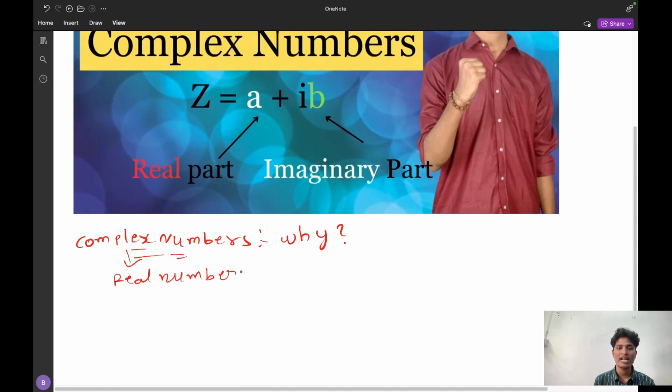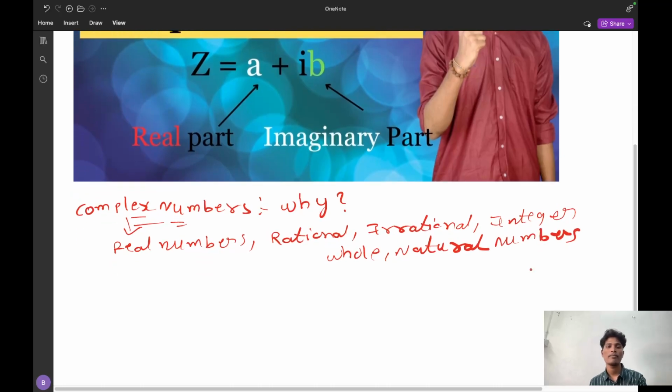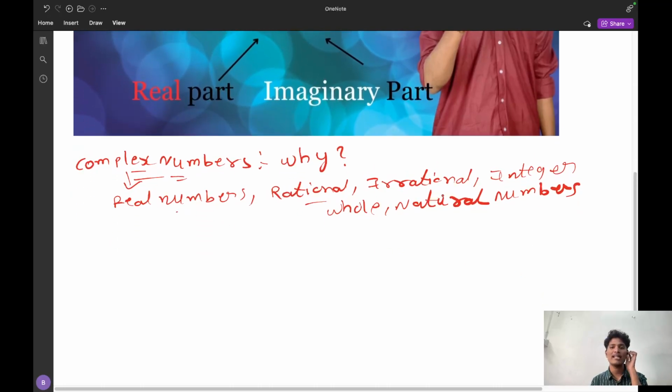And in order to understand real numbers, you have to understand rational, irrational, integer, whole numbers and natural numbers. These all things you have to understand. These numbers are called the number systems.